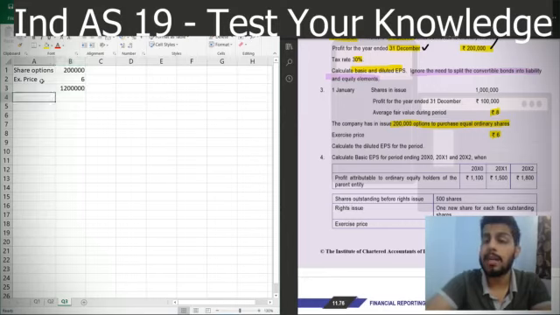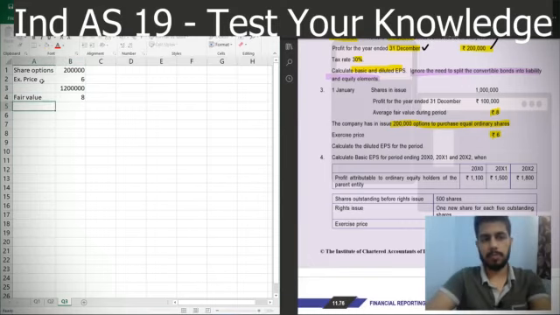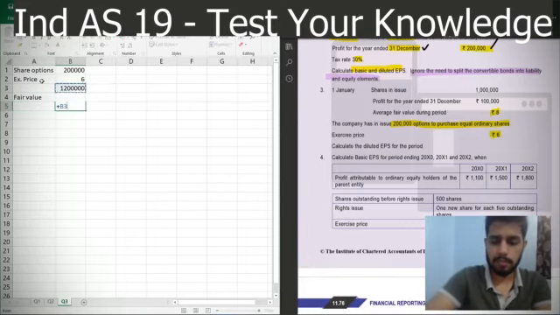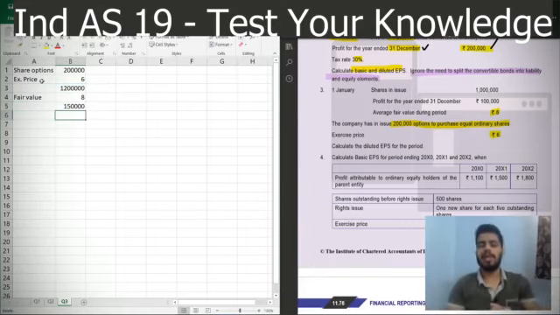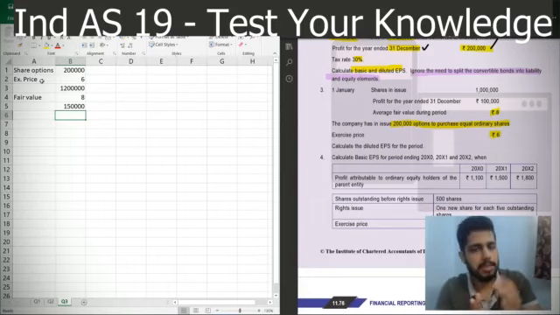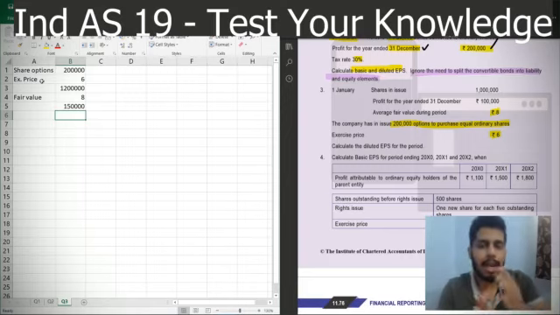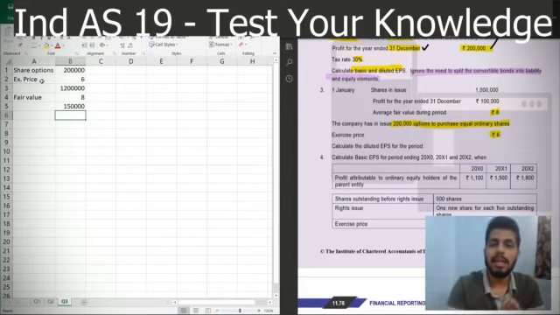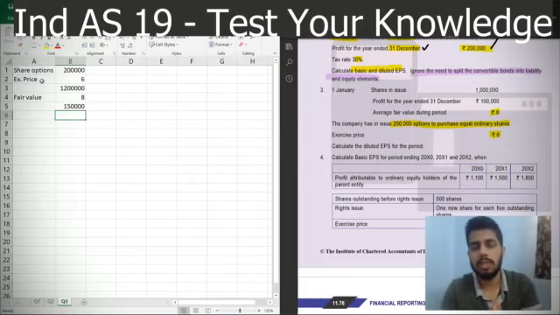And this 12 lakh rupees will effectively cost the company how many shares? It is 1,50,000 shares. So the shareholders have an option to exercise 2 lakh shares at 6 rupees, but the fair value is 8 rupees. That means that they are effectively getting 1,50,000 shares and 50,000 bonus shares.